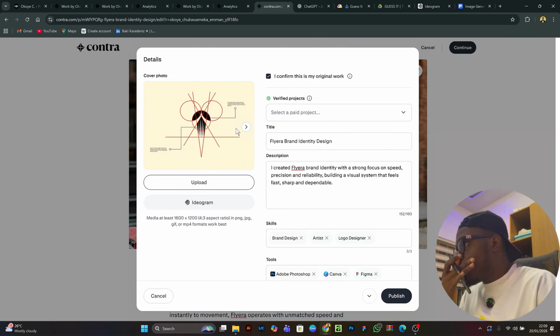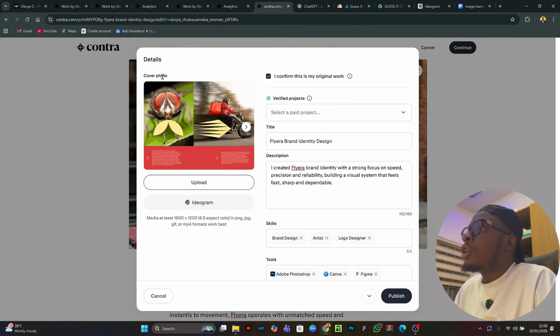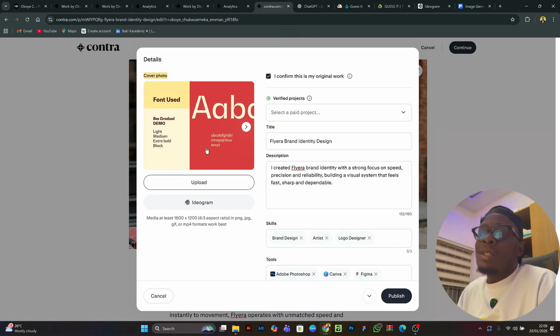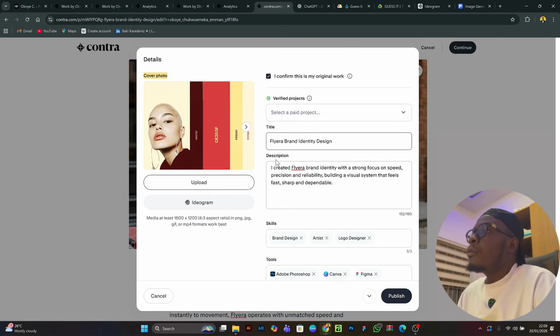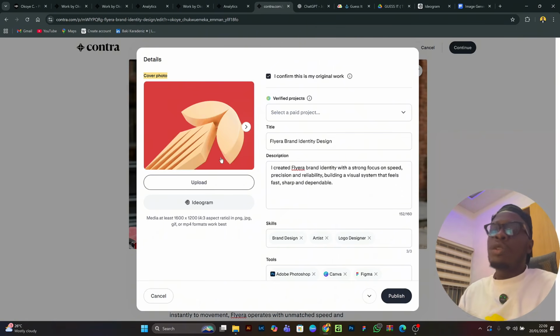So here, when you look here, you see a cover photo. Now, Contra cover photo, all these things are essential. Now, if you do all these things I said while uploading your case study, your project, and you don't get the cover photo right, your discovery score is not going to go up. You need to get all these things right.